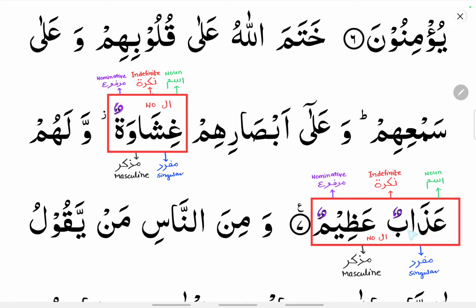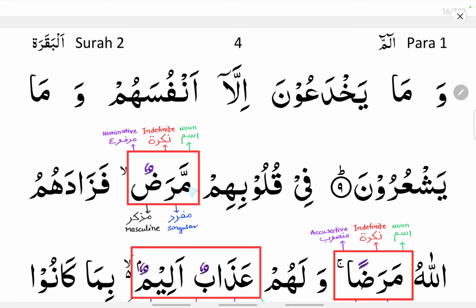Azabun, azimun, so both are ism, both are indefinite because both are nakira, that is tanween, you can see at the end, dhamma, and marfu because dhamma, you can see, both dhamma you can see, and marfu mufrad, that is, it is singular, and muzakkar, that is masculine. Since it has no alif lam, it has tanween, and no alif lam means it is indefinite, that is a nakira.